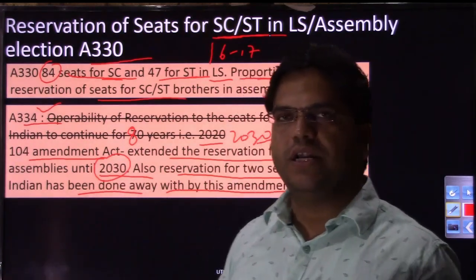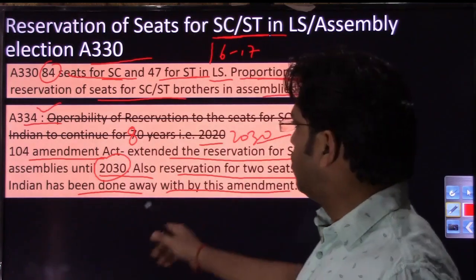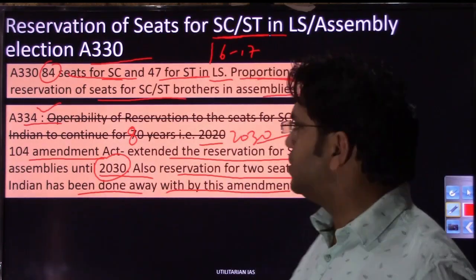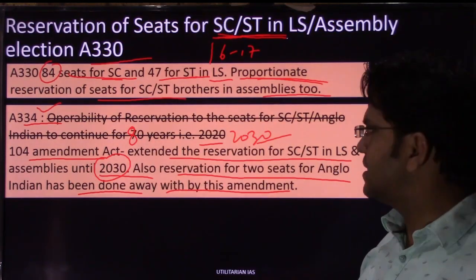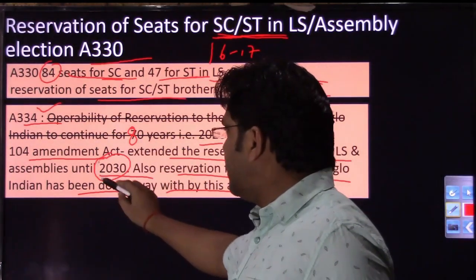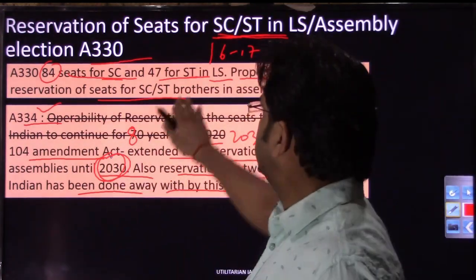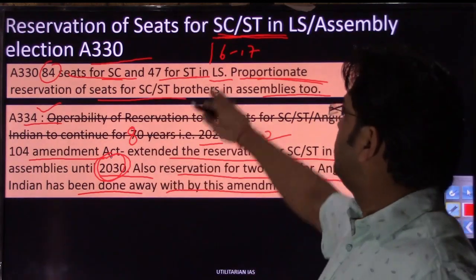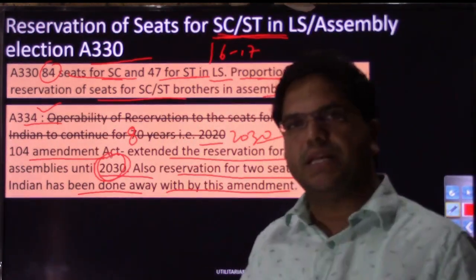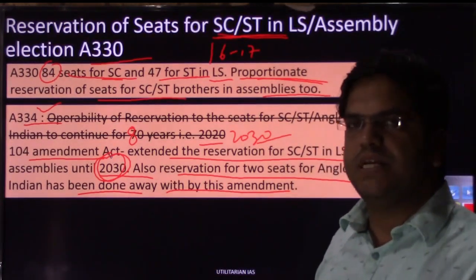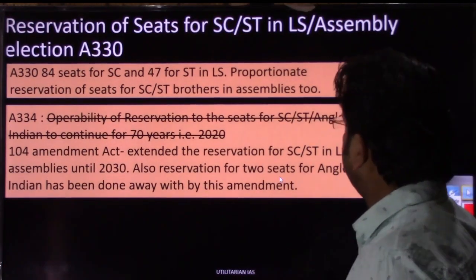Article 334 deals with how long this reservation will remain operational. So by the 104th Amendment we have ensured that this reservation for the SC and ST community in Lok Sabha and assemblies will continue until 2030. And in 2030 we will again assess whether the situation of these classes has improved and whether this reservation can be done away with in the Lok Sabha and assemblies or not. So I hope the concept of reservation would also be understood to you.